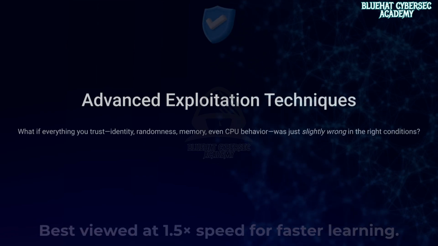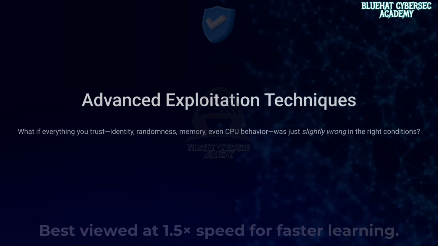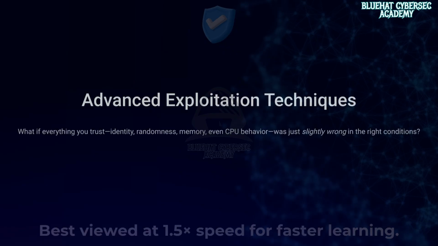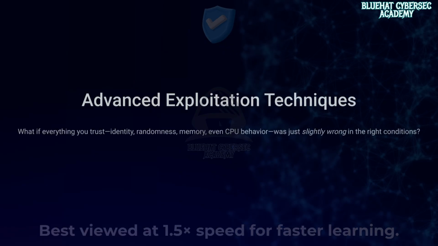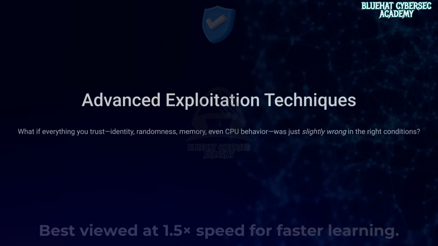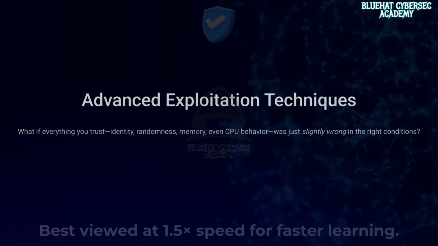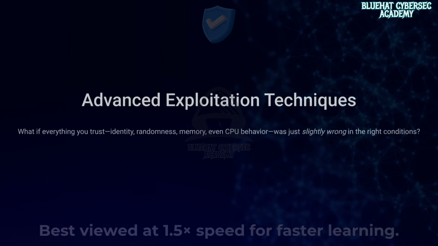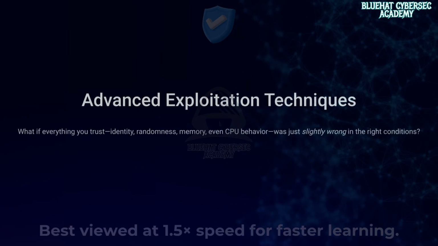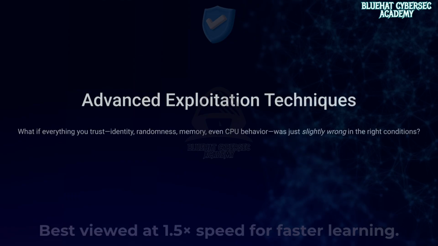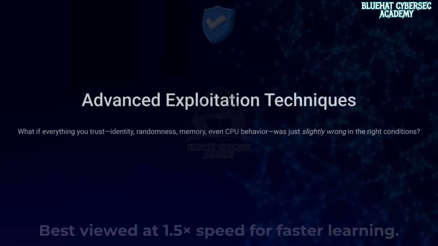Have you ever stopped to think that some of the most dangerous vulnerabilities in modern systems don't actually come from broken code, but from assumptions that nobody questioned? Because today, we're not talking about basic hacking concepts. We're going deeper into the edge cases, the overlooked mechanics, and the hidden failure points of advanced systems.